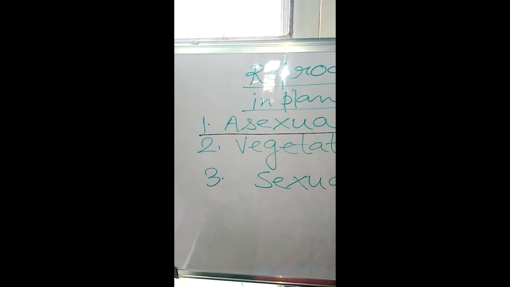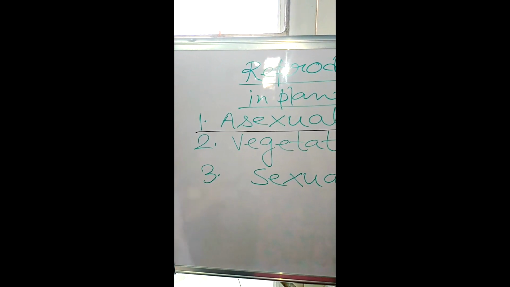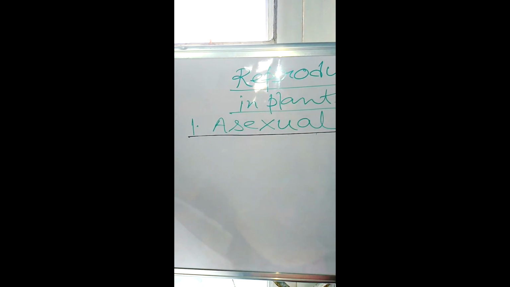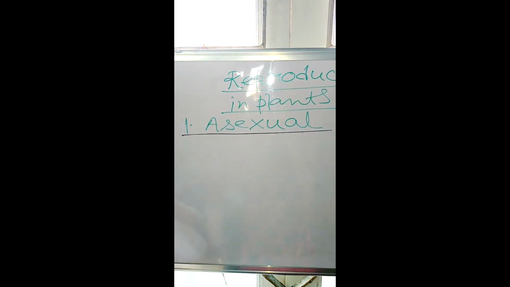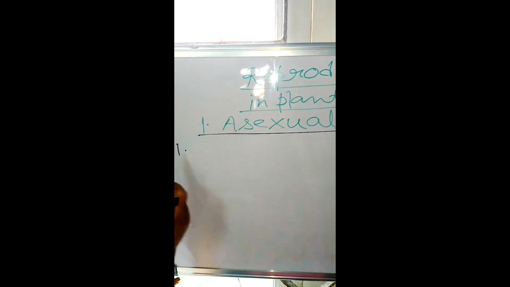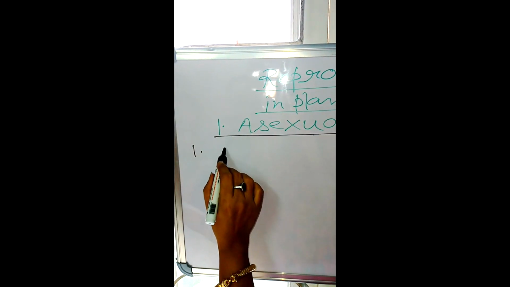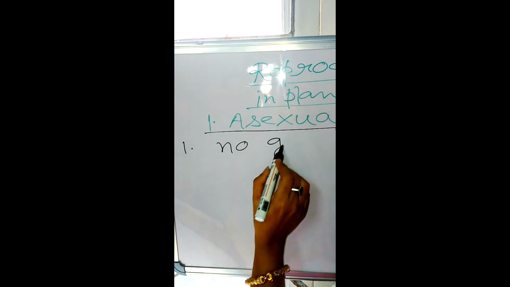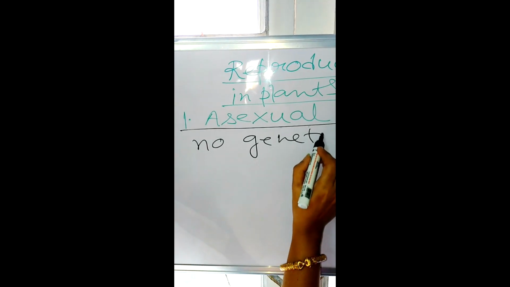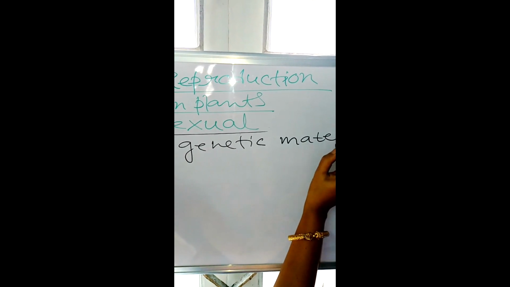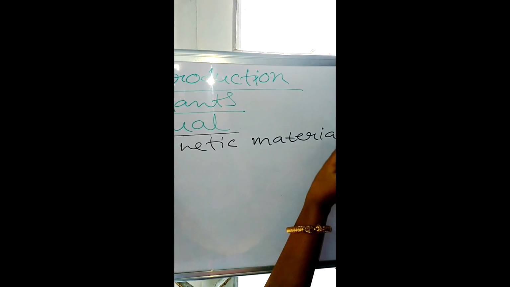Okay? Now for asexual reproduction, you have to keep your mind 7 points. Number 1, asexual reproduction needs no genetic material.